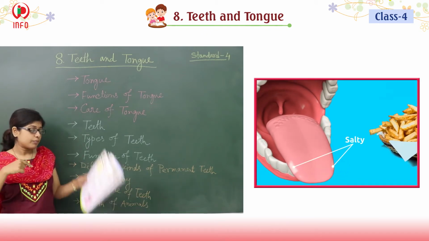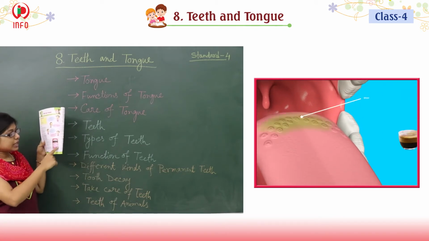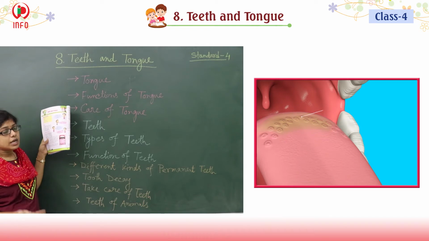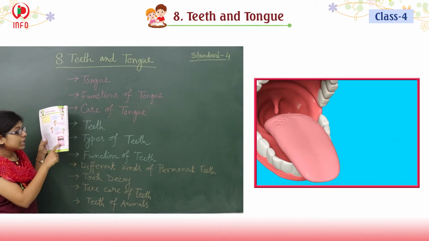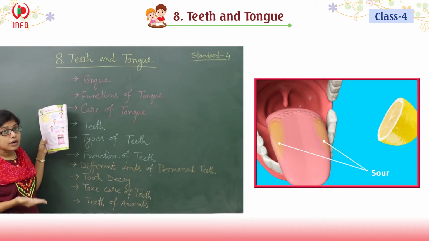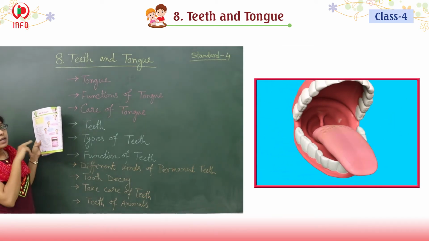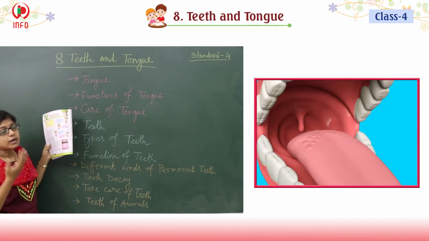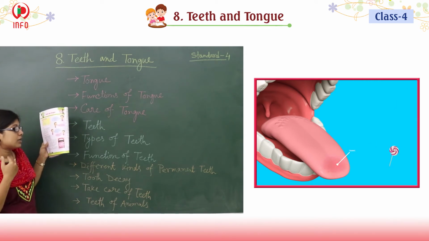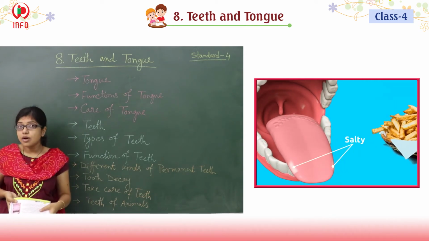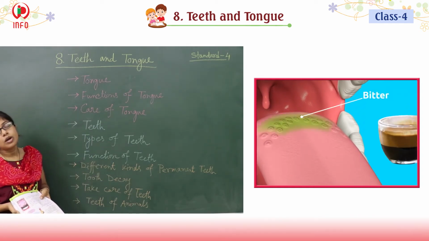The taste buds are located throughout the tongue, but which part enables us to taste which taste? The front part gives us the sweet taste. And what about the back? That gives us the bitter taste. And the side? Just above the sweet taste, the side surface gives us the feeling of salty taste. And above the salty? They give us the taste of sour.